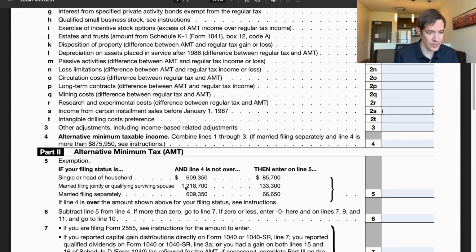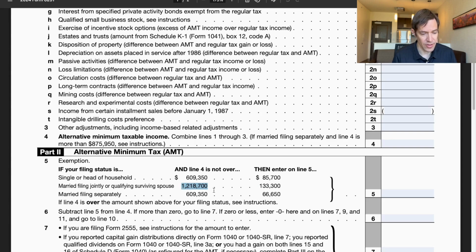So just to show you how this thing works, I'm going to highlight it here. For a joint filer, the exemption, in 2024, this stuff is inflation adjusted, but in 2024, it was $133,300. However, there is an income phase out on this. And so if your income on line 4 is above this number, this is like the threshold, then this exemption starts to phase out. And so two things changed here. One,